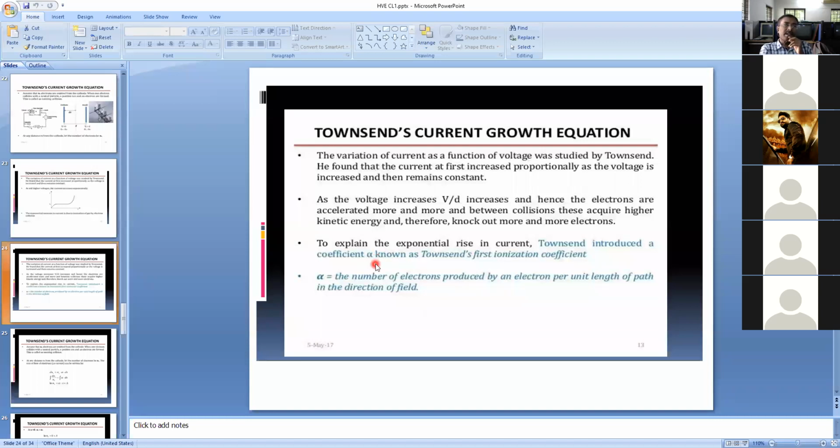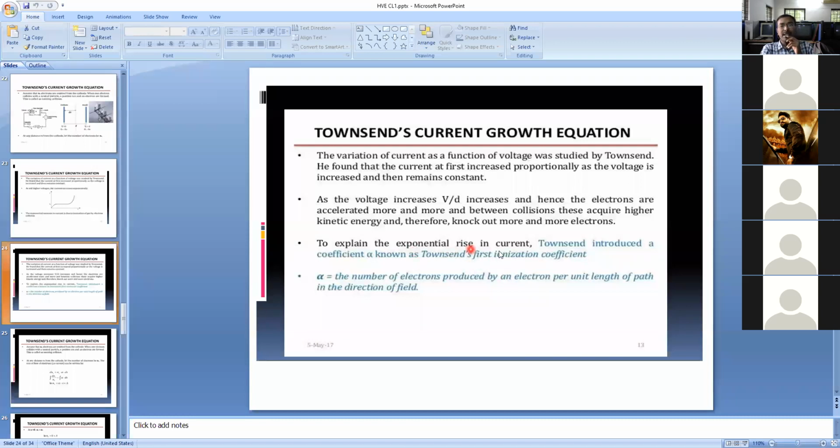Just like Ohm's law, V is equal to I into R, V is proportional to I. Ohm introduced one proportional constant, called R, so V is equal to I into R. Same as here, one proportional constant is introduced, called the first ionization coefficient, alpha.